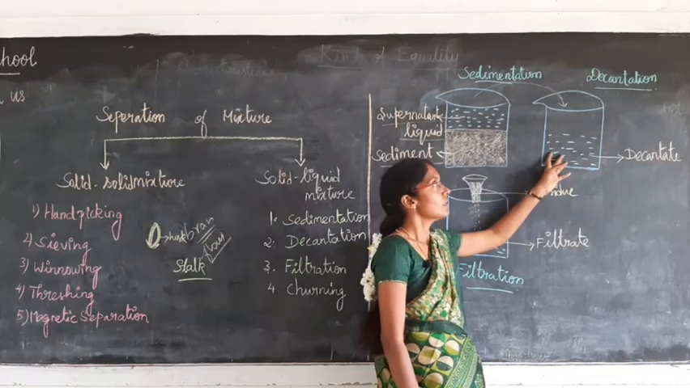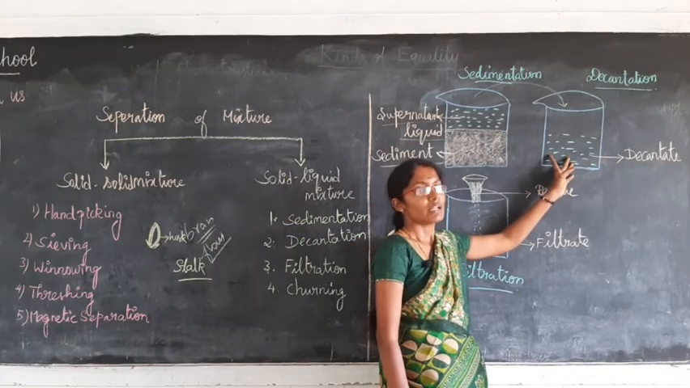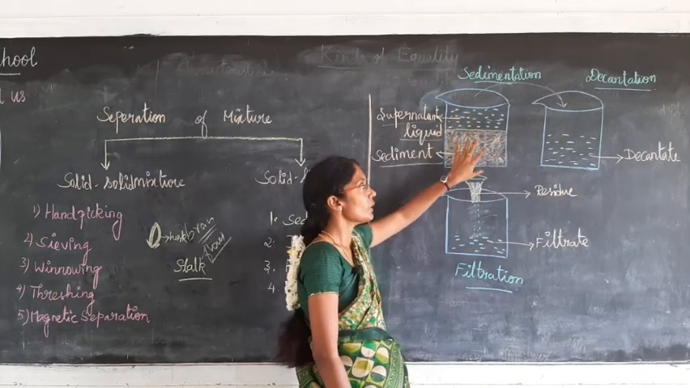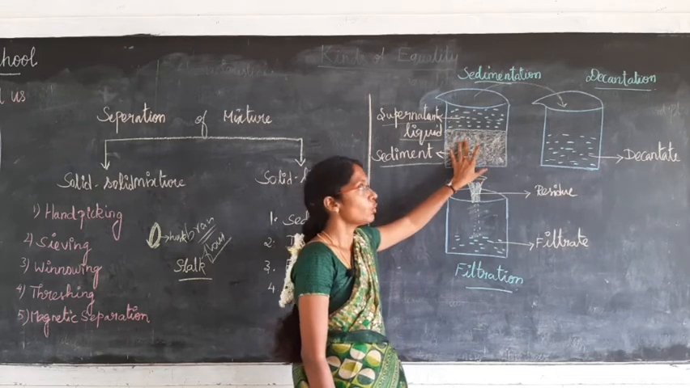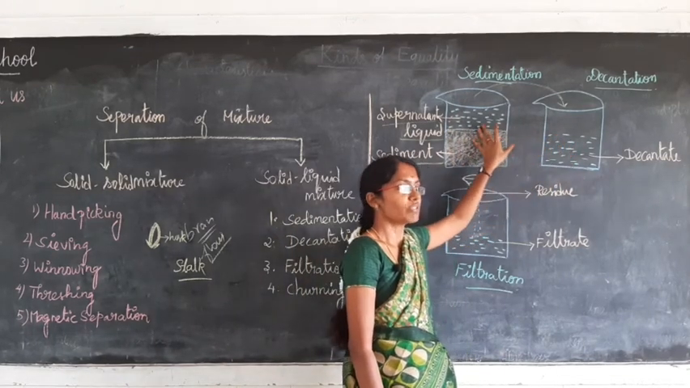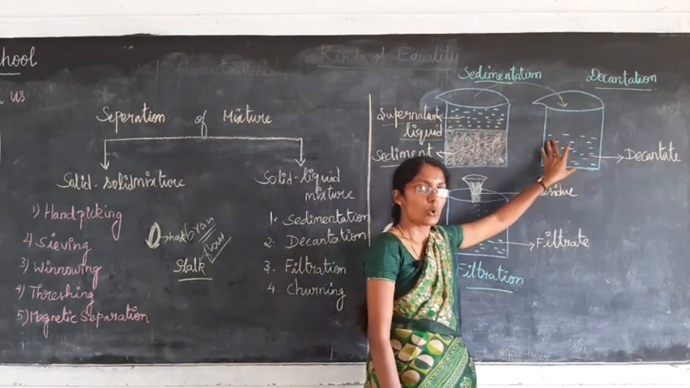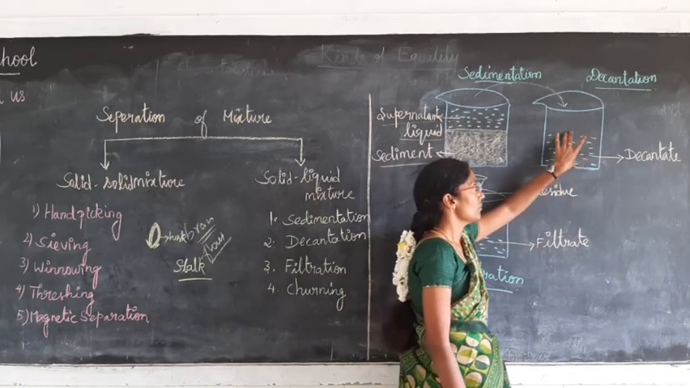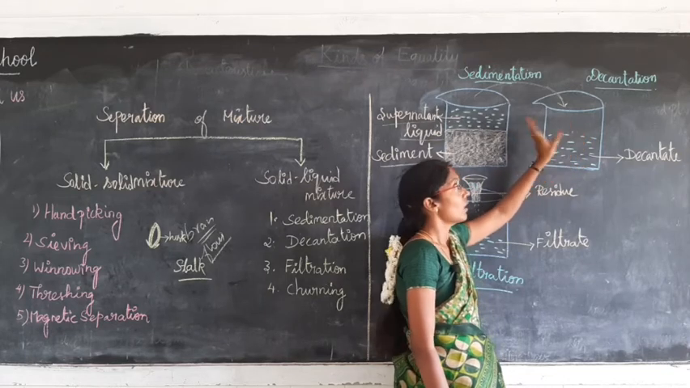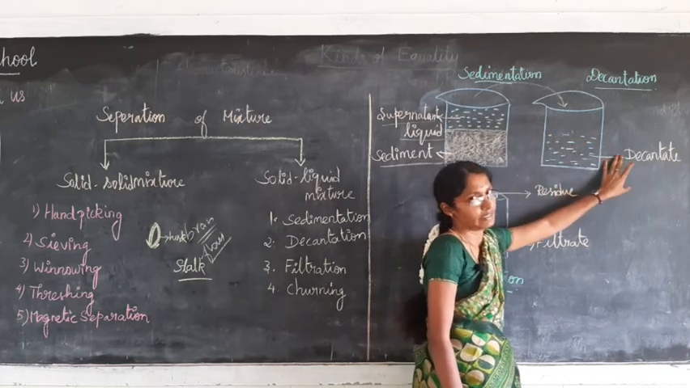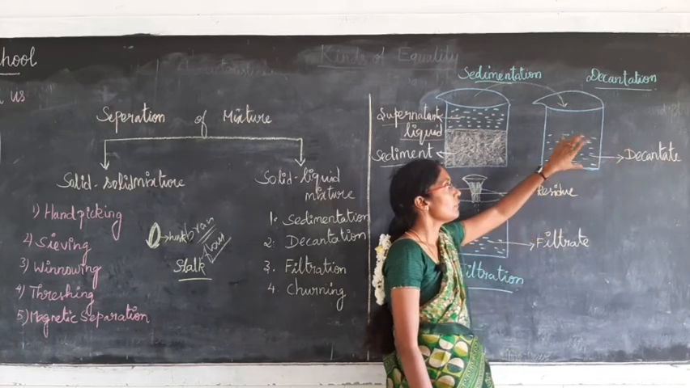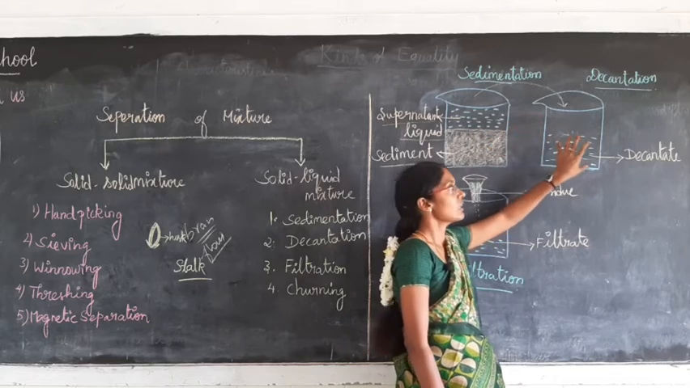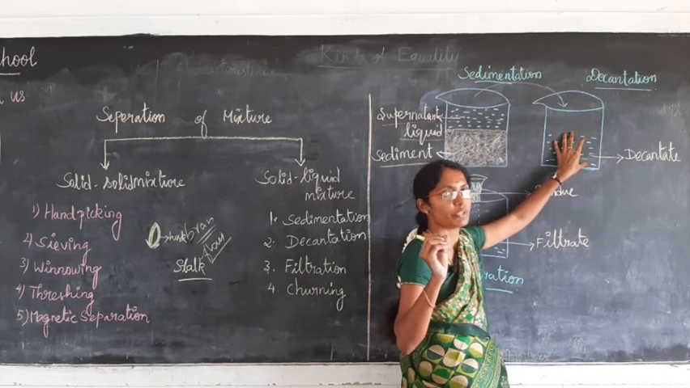Okay. Next, decantation. What do you mean by decantation? Separating this supernatant liquid into another container without disturbing the sediment. That is, we pour this liquid into another container, and this is known as decantation. Okay. The liquid which we separated is known as the decantate. Next, even though this liquid is separated without disturbing the sediment, it still contains a number of fine, minute impurities in it.